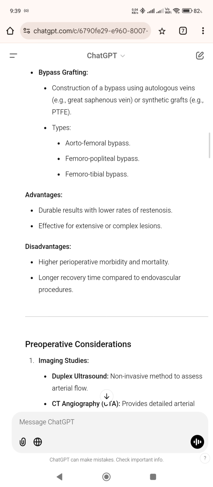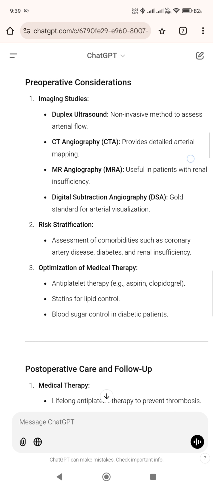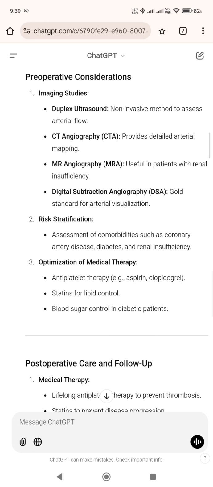Preoperative considerations. 1. Imaging studies. Duplex ultrasound, non-invasive method to assess arterial flow. CT angiography, CTA, provides detailed arterial mapping. MR angiography, MRA, useful in patients with renal insufficiency. Digital subtraction angiography, DSA, gold standard for arterial visualization.